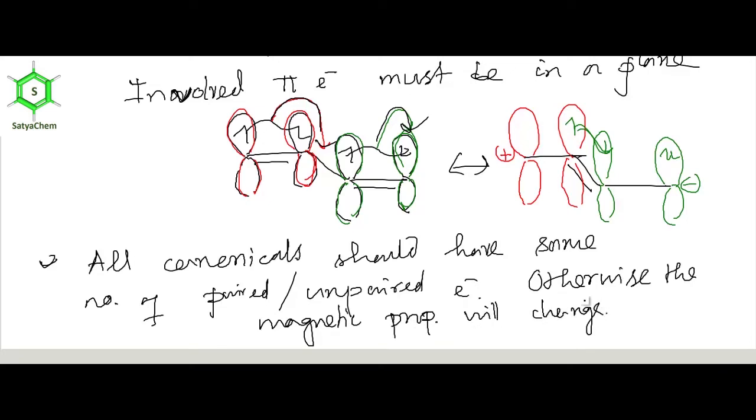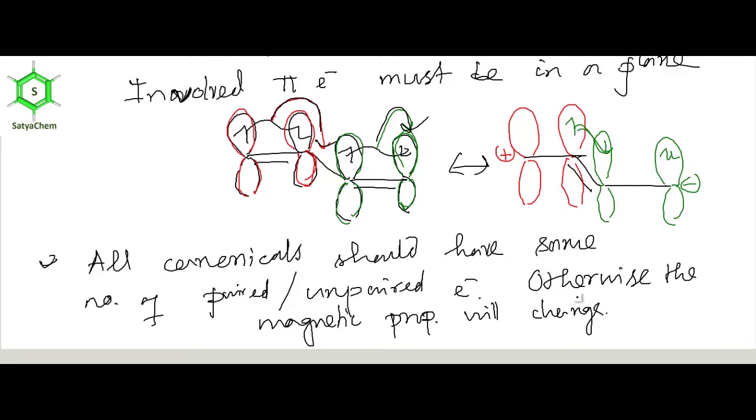Because when the molecule is paramagnetic, then there should be unpaired electrons. If one canonical contains unpaired electrons and another canonical contains no unpaired electrons, then one is paramagnetic and another is diamagnetic, so it is not possible. So that is why all canonicals should have the same number of paired and unpaired electrons, otherwise the magnetic property and other electronic property will change.